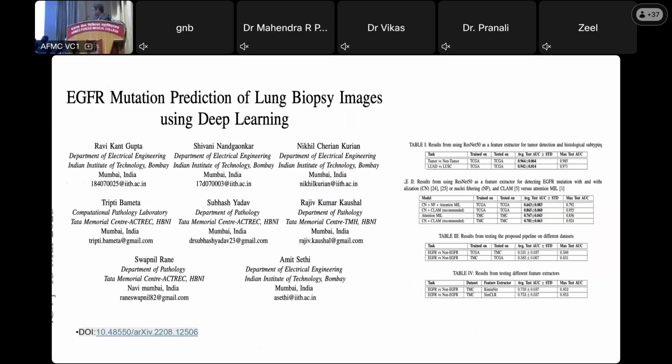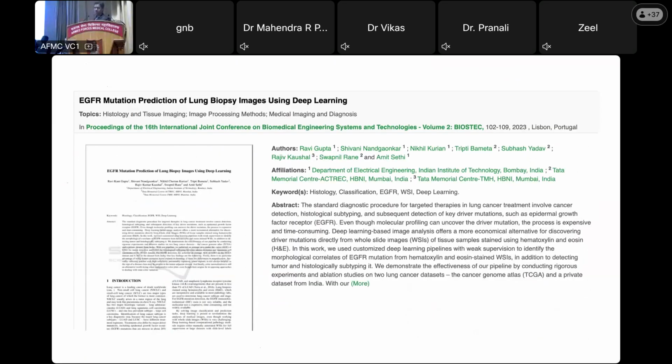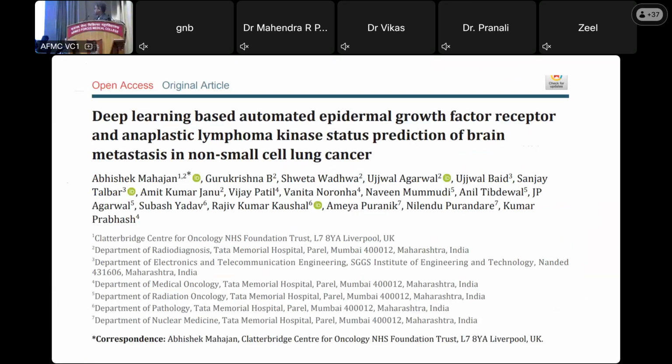Similarly, a deep learning paper was done by my colleague Abhishek with myself and Rajiv, where using the HNE images, we could predict that this patient will have brain mets in future in a non-small cell lung cancer. And this was well accepted, and it had a good prognosis and a good acceptance.